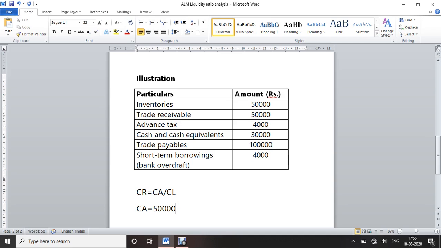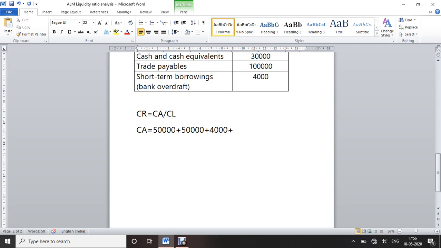Plus trade receivables, this is also 50,000, plus advance tax, this is 4,000, plus cash and cash equivalents, 30,000. So current assets equal a total of 1,34,000.